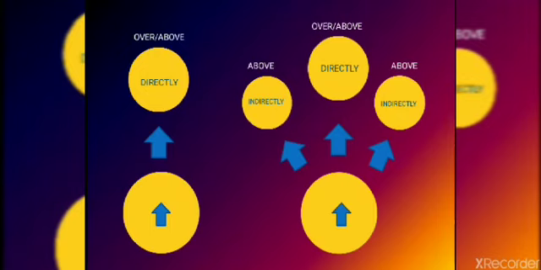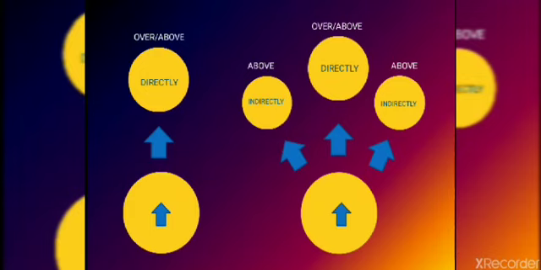Just remember: when anything is directly upwards, we can use both over as well as above. But if it is indirectly upwards, higher than us, we will use above only.